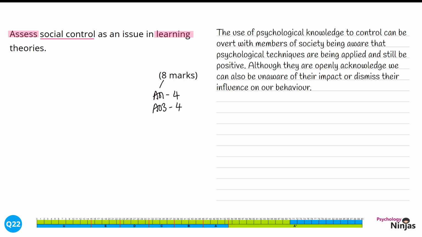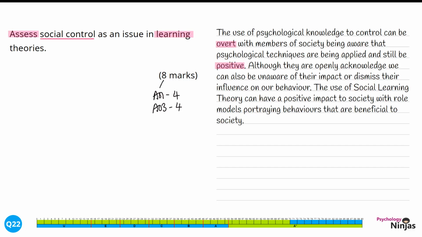Here we've got a range of psychological knowledge, talking about the use of social control being overt or known or open to society. We're also saying here that the use of social control could be positive, and therefore we're presenting a balanced argument. It's now time to give some examples in terms of learning theories.